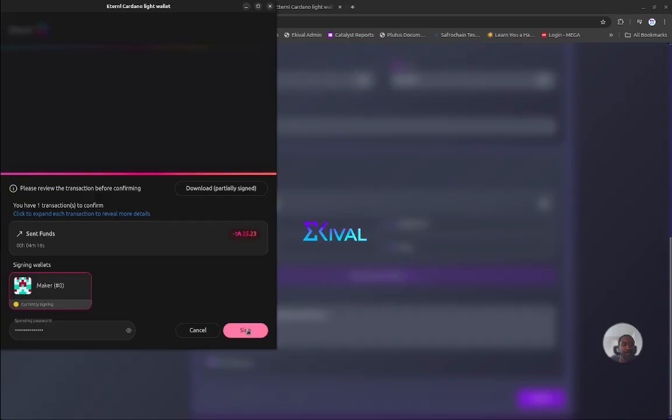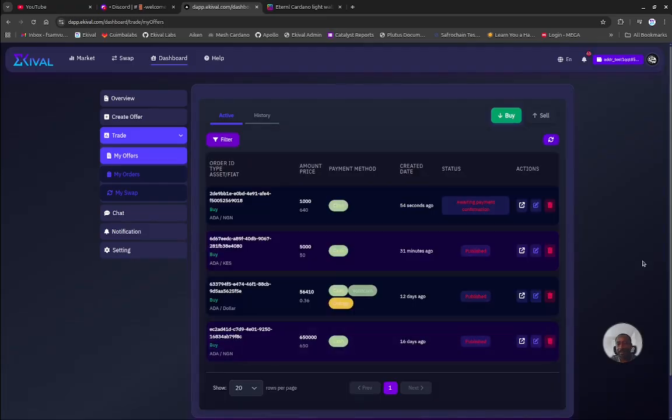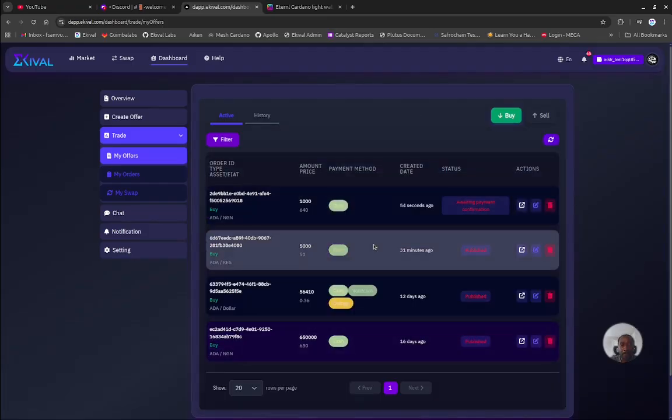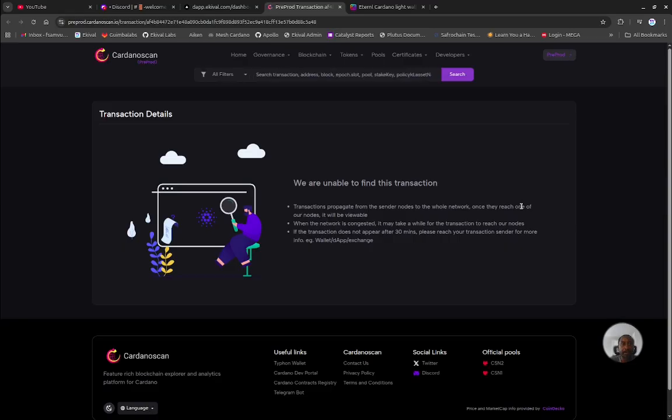Okay, so once paid, it's always good to forget your password, but this time I think I remember it. We can see that there was a previous offer of Nigerian Naira. This is mine, the 640. We are awaiting payment confirmation, which is basically that deposit of 25 ADA, which is on chain. We can check here.